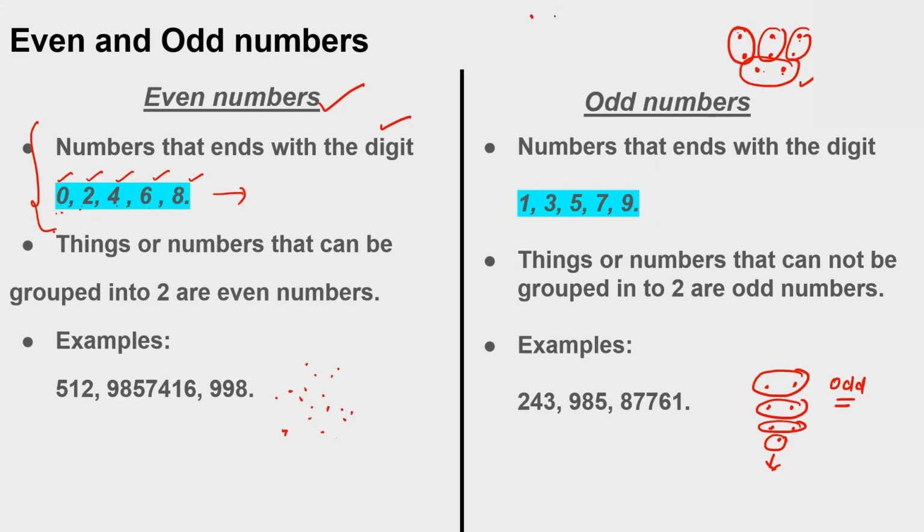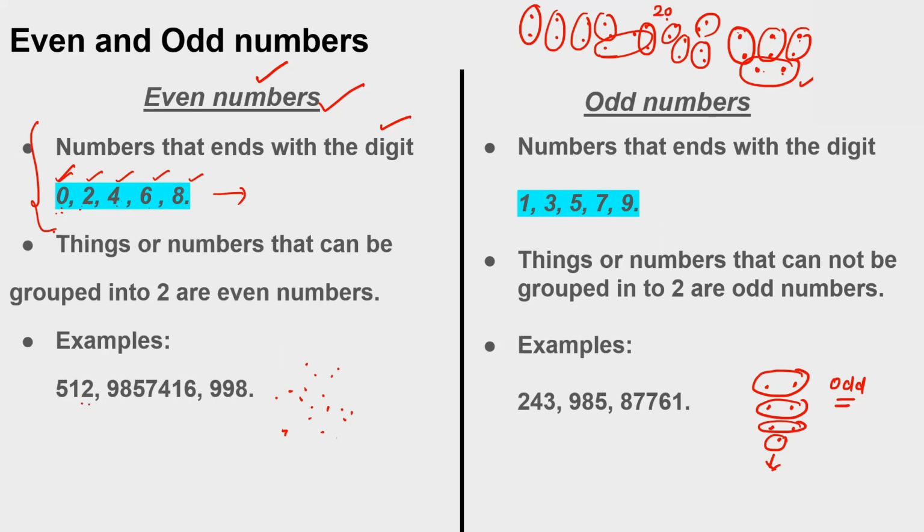Let's suppose I have some pairs. I will make them pairs: 1 pair, 2 pair, 3 pair, 4 pair, 5, 6, 7, 8, 9, 10. You can see that the total is 20, which ends with 0. So we conclude that any number ending with 0, 2, 4, 6, 8, or which comes in pairs, is called an even number.